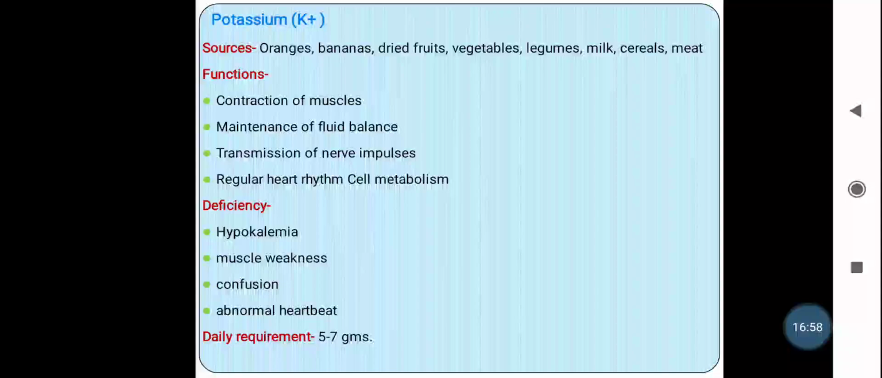Then deficiency of potassium leads to hypokalemia. The deficiency of potassium is known as hypokalemia, that is, low levels of potassium. Again it leads to muscle weakness, confusion and abnormal heartbeat. The heartbeat becomes abnormal, it either decreases or increases. So this is about potassium. The daily requirement of potassium is 5 to 7 grams for a healthy adult.